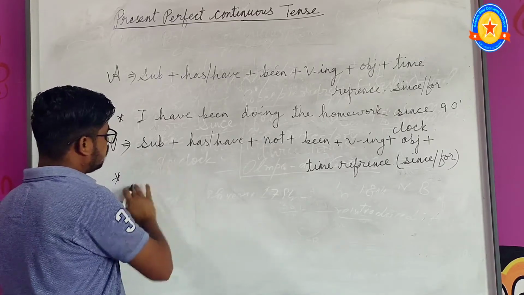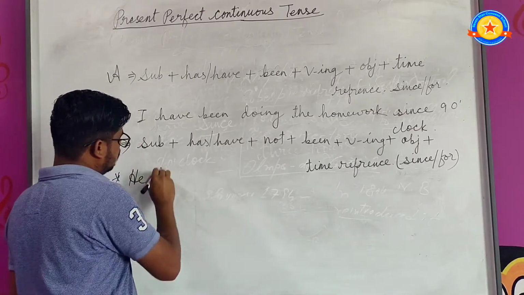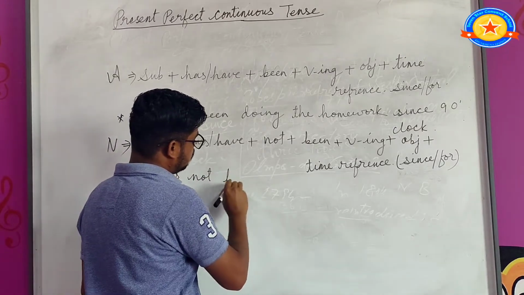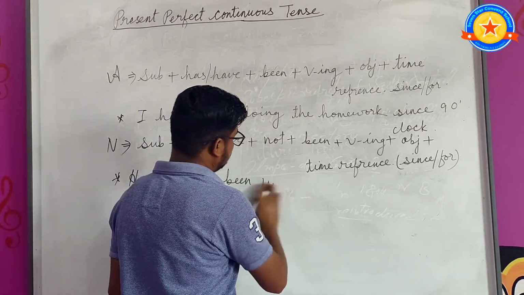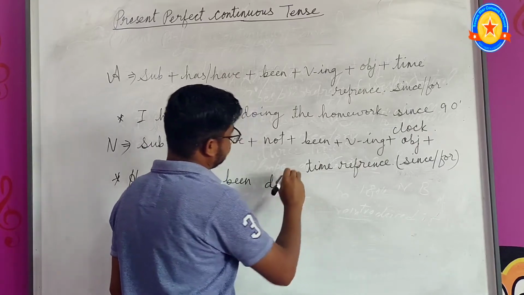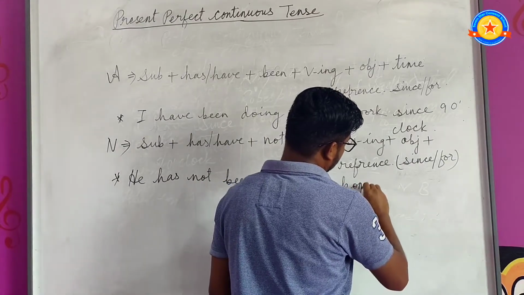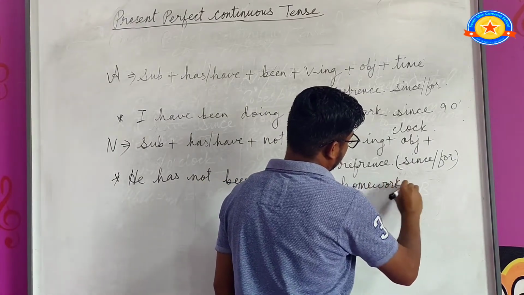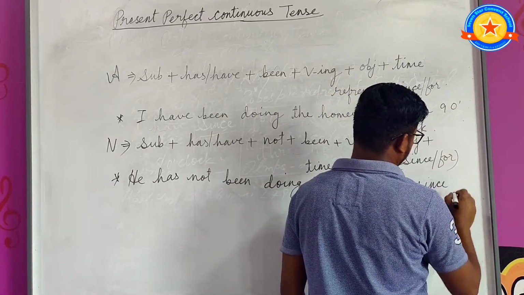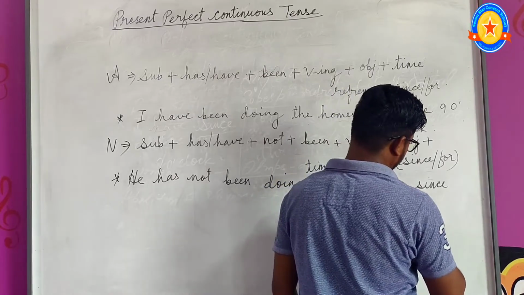So here I am giving one example. I will take third person singular number. He has not been doing the homework since 9 o'clock.